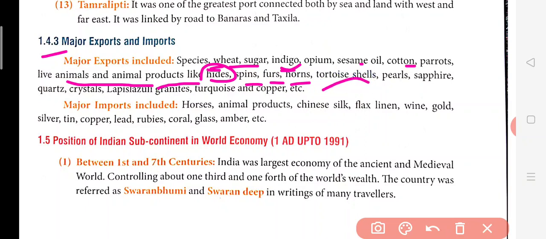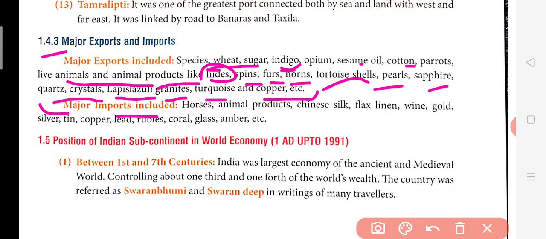Today all these things should be avoided and not sold, but in many countries there is still good demand for them, so they want to buy them. Pearls, sapphire, quartz, stones, crystal, lapis, granites, turquoise, and copper, especially copper, were also exported. So all different types of stones, animals and animal products, live animals as well as products like hides, meaning leather, cotton, parrots, sugar, indigo, so many spices were being exported from India. You can see here the items exported are more in quantity. So we were earning more from other countries.